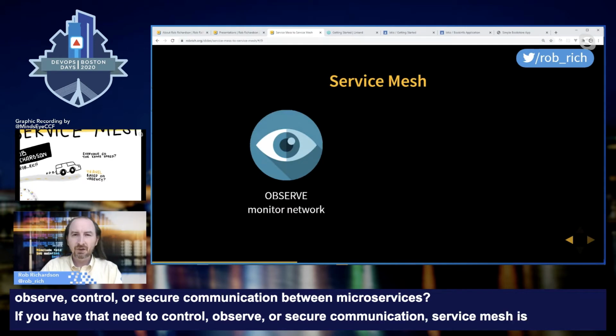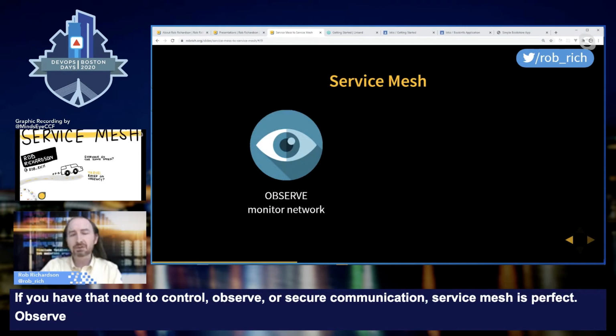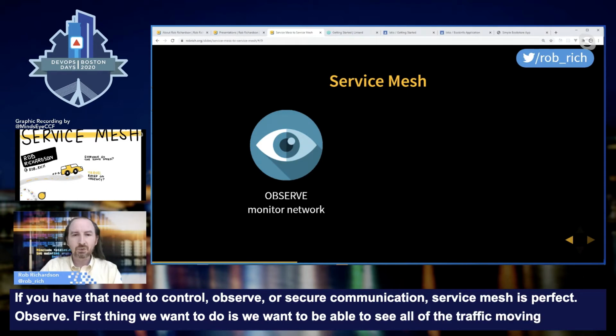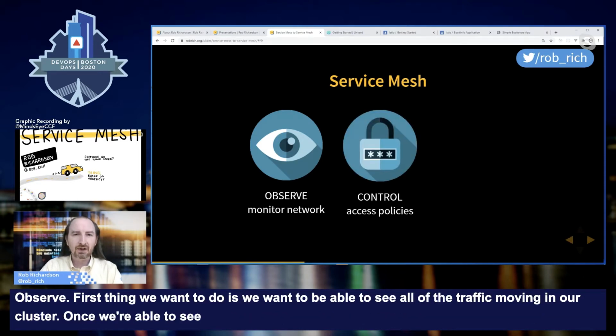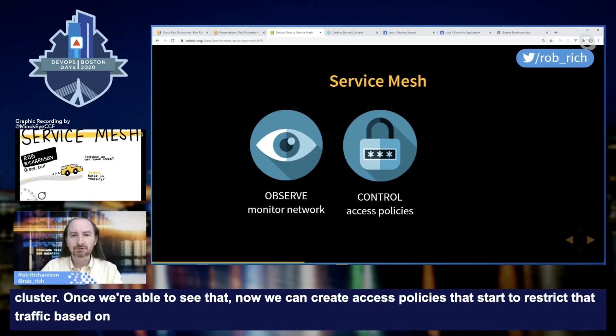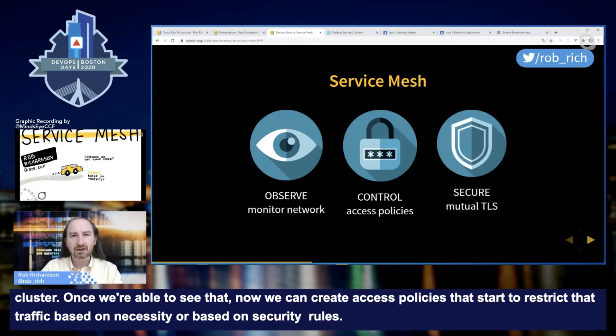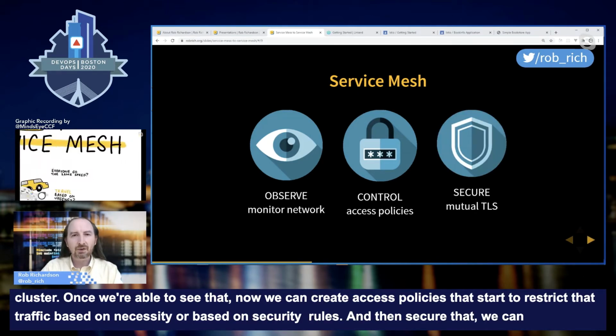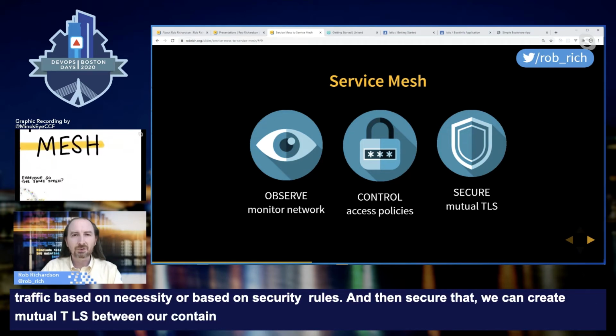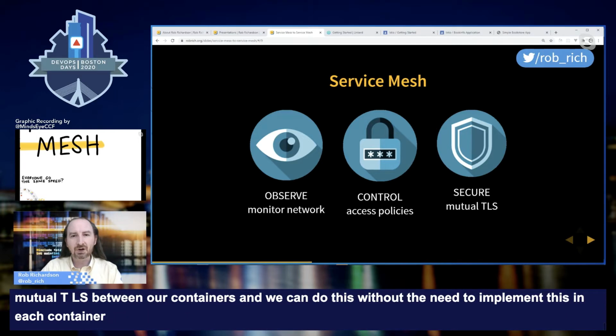Observe. First thing we want to do is we want to be able to see all of the traffic moving in our cluster. Once we're able to see that, now we can create access policies that start to restrict that traffic based on necessity or based on security rules. And then to secure that, we can create mutual TLS between our containers, and we can do this without the need to implement this in each container. A service mesh is able to accomplish this.